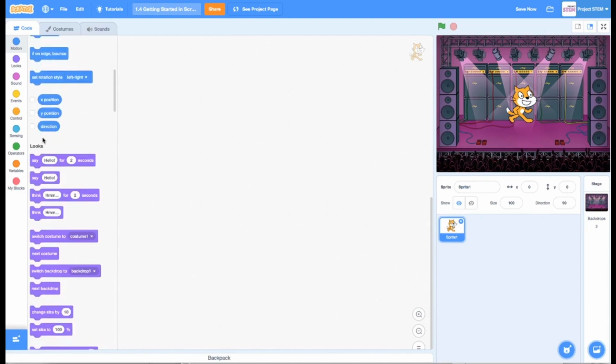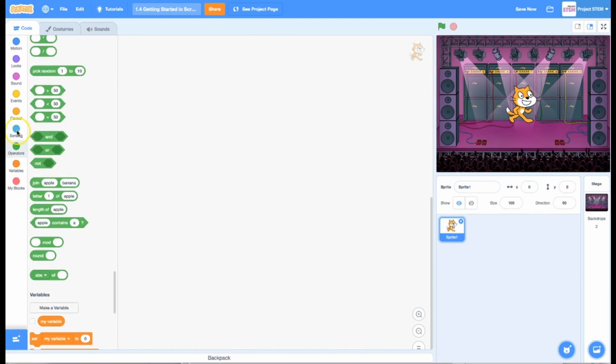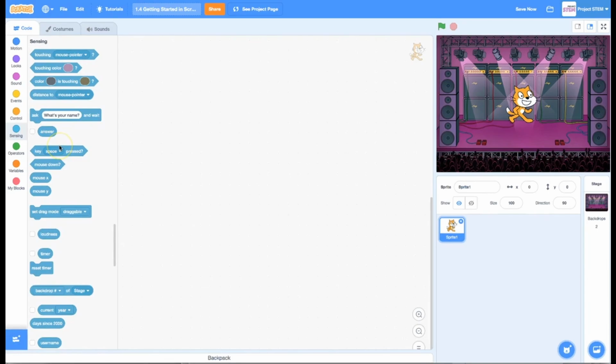And we can either scroll all the way down, scrolling through the different parts, or we can just click directly on sensing, which is the part that we're going to talk about. For sensing, you'll see that there are several different shapes of blocks. The first shape that we've got is a hexagon. It's kind of an elongated hexagon, but it has 6 sides.